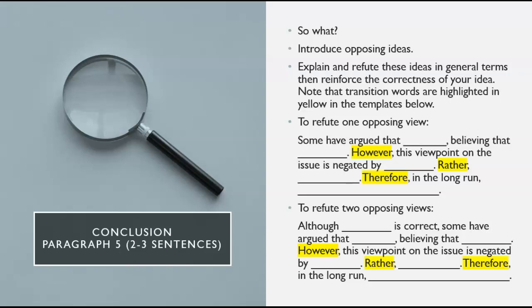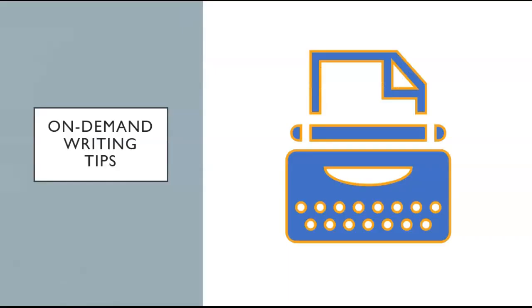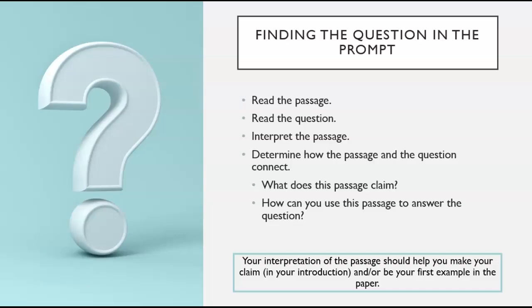As with the examples that you raised in your example paragraphs, those that you raise in your conclusion need to be all in service of developing, defending, and arguing your paper's central claim. Now that we understand the criteria and the ideal structure for these essays, let's look at some tips that'll help you in your writing. The first thing that I want to talk about is finding the question in the prompt. You want to read the passage. The prompt is going to have a passage or a quotation, and then it's going to have a specific question. So you want to read that passage, then read the question. Then spend some time thinking about and interpreting how that passage answers the question.